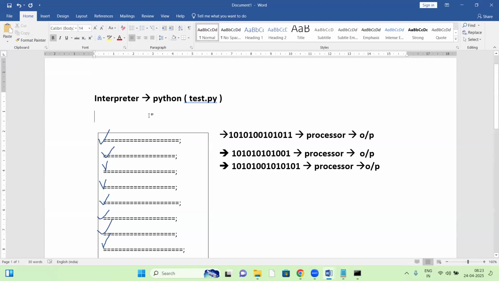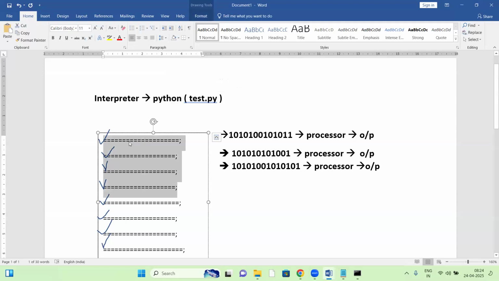Not only the Python interpreter, all interpreters for different languages work like this. Any interpreter-based language works like this only, like Python, HTML, Linux shell scripting, Perl scripting, PHP. All are interpreter-based languages.